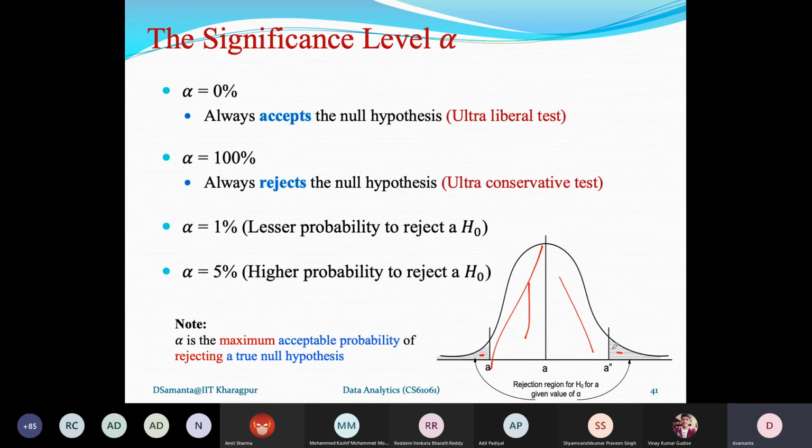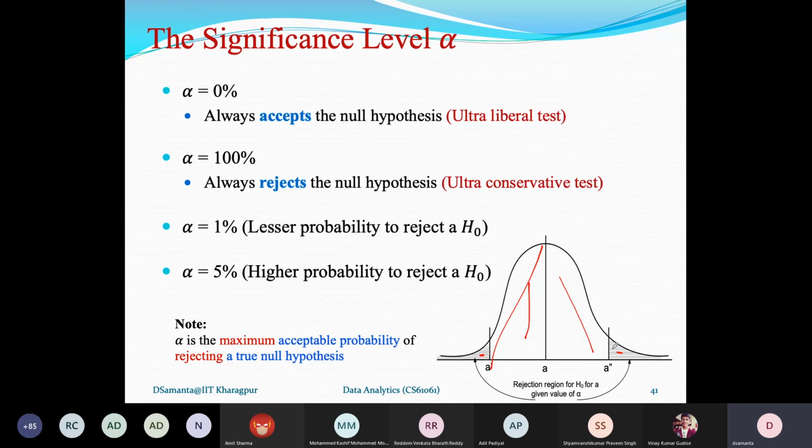Now let's see what the realistic values for alpha are likely to be. One example is alpha equals 1%, and another is alpha equals 5%. Alpha equals 1% signifies a lesser probability of rejecting H0, and alpha equals 5% is comparatively a higher probability of rejecting the null hypothesis.